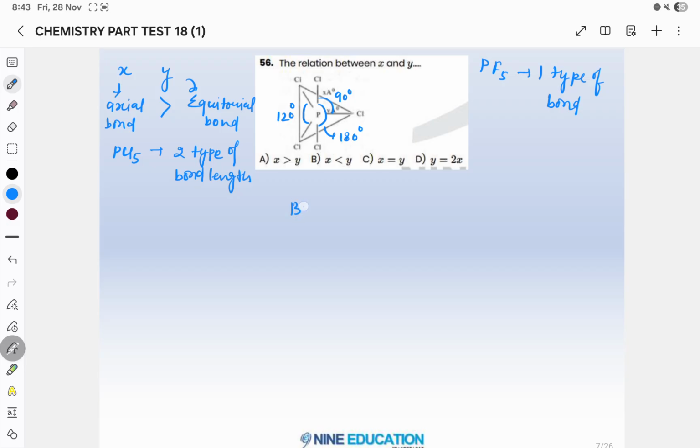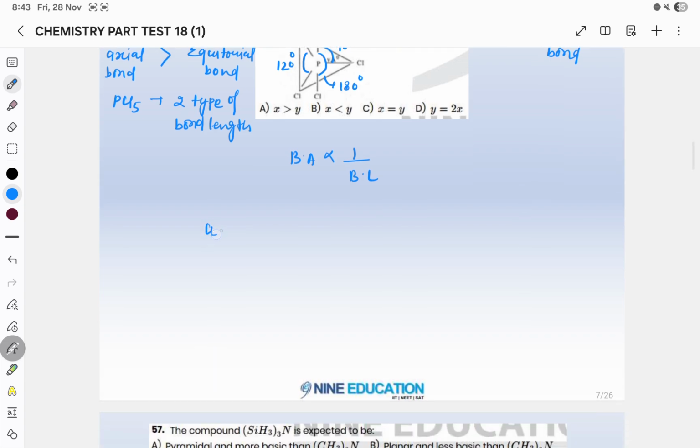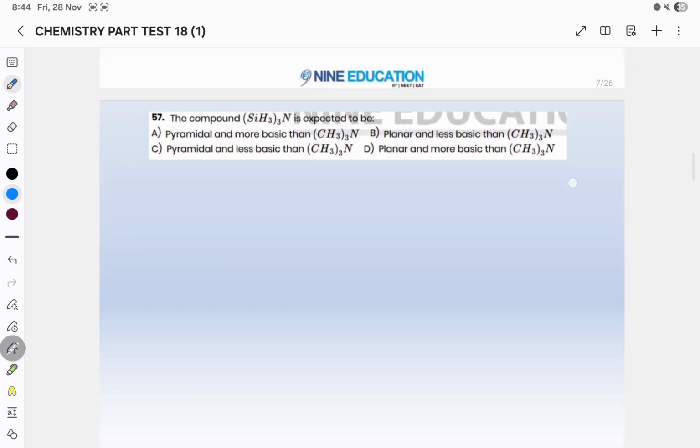As the bond angle is inversely proportional to bond length, in the case of axial and equatorial, the bond angle is 90 degrees. Bond angle less, repulsion more, bond length more. So according to this, the answer will be X will have more bond length as compared to Y. So the answer will be your A.